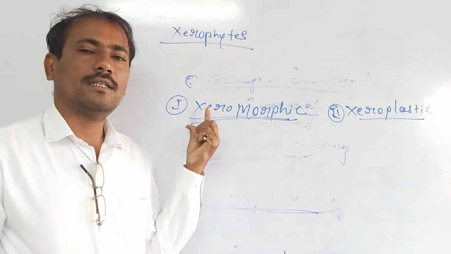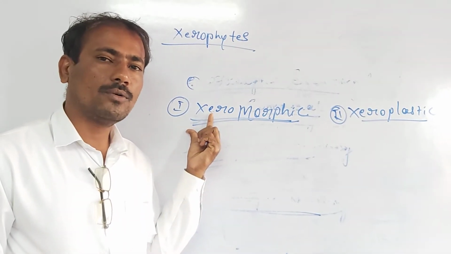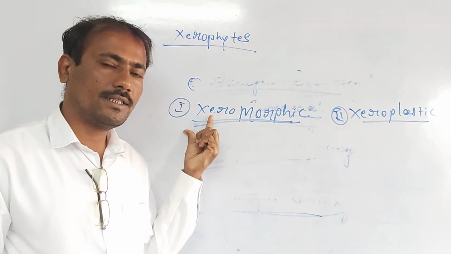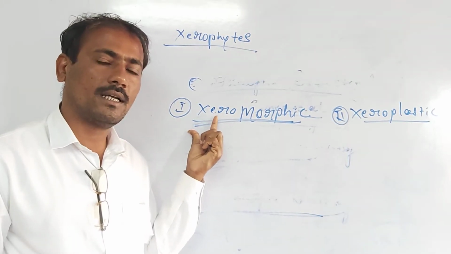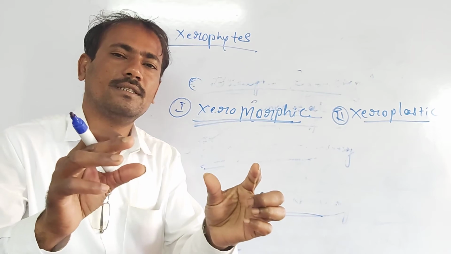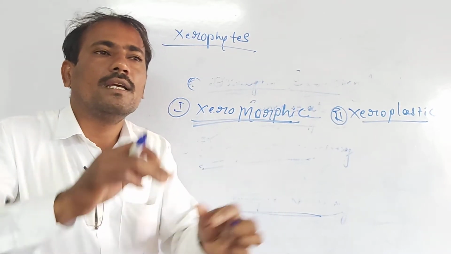Xeromorphic adaptive characters of the xerophytes are genetically fixed and are inheritable.